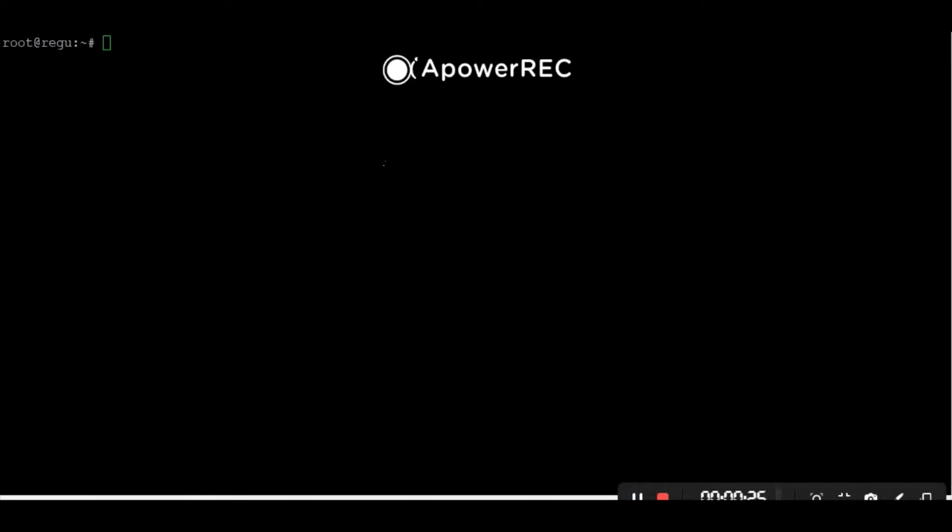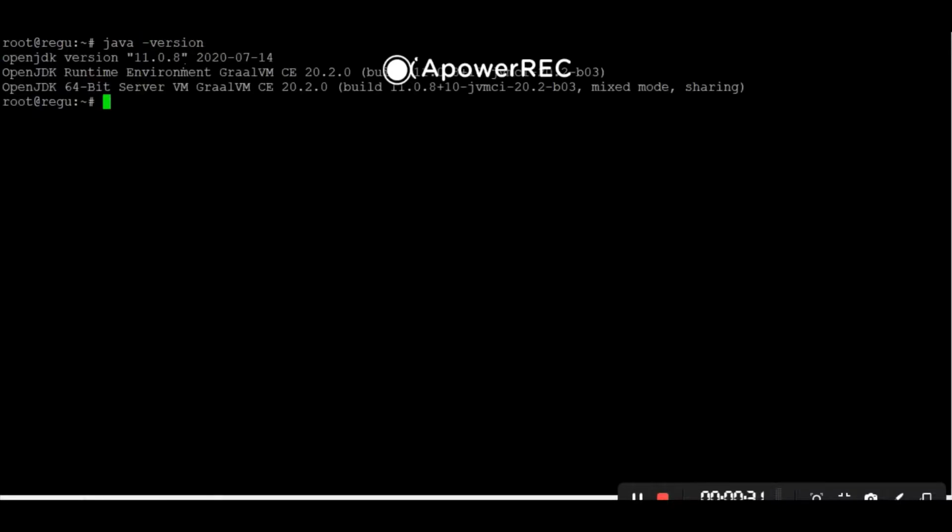Now we check the Java version. So here I'm using OpenJDK 11 and GraalVM 20.2.0. Next one is Micronaut. The Micronaut version is 2.0.2. Next one is PostgreSQL. I have already installed it on the database side.